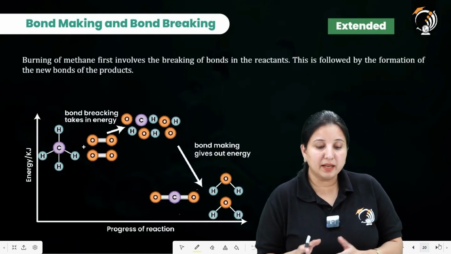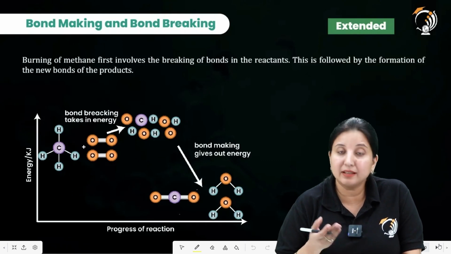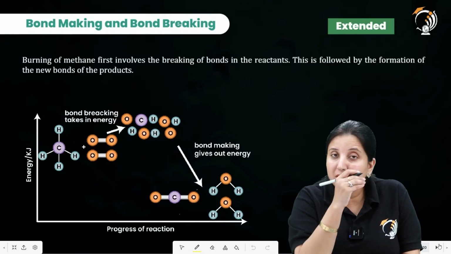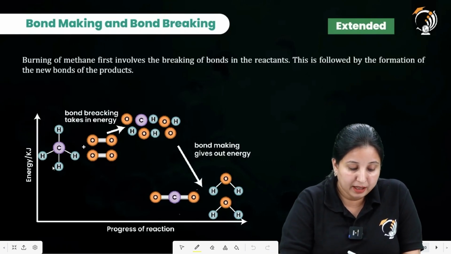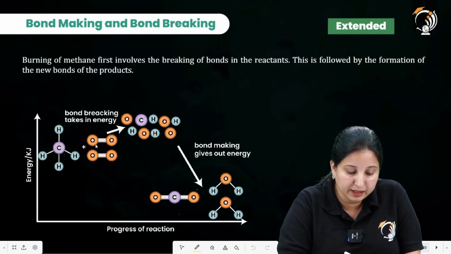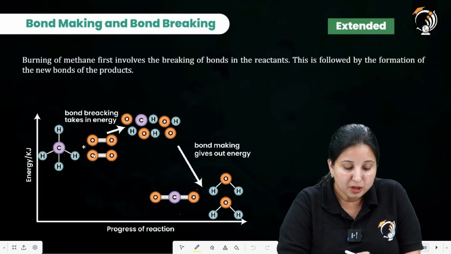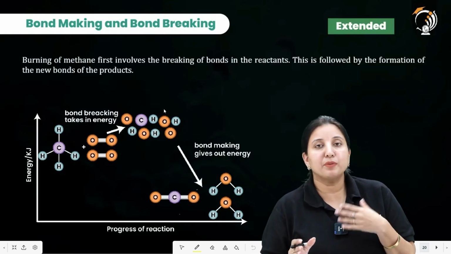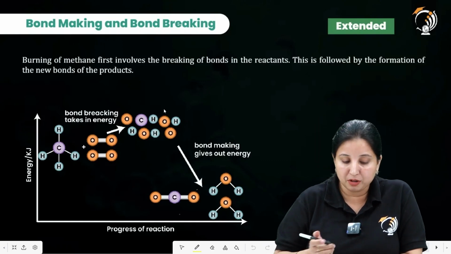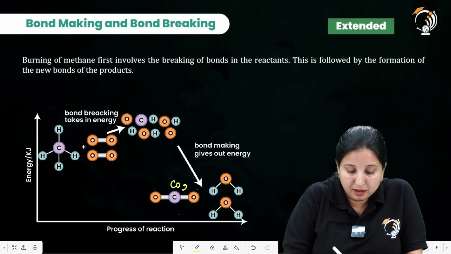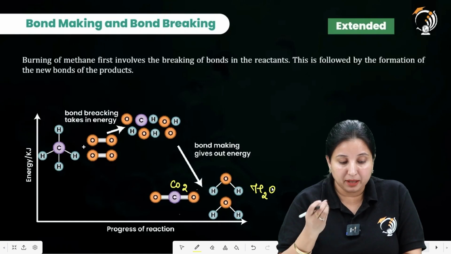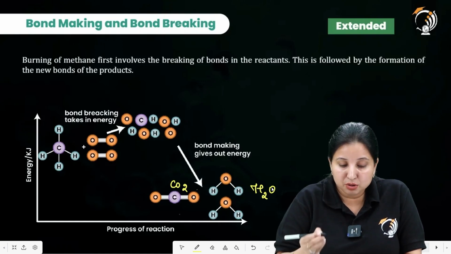Now, this making and breaking of the bond, if I take the same example, the combustion of methane, all the bonds are going to break. In methane, we have the C-H bond. In oxygen, we have the O=O bond. All of them are going to break first. After breaking, they convert into individual atoms, and then they rearrange, which means there is the formation of new bonds. So we get CO2 and H2O. This is how we have the bond breaking and bond formation process.